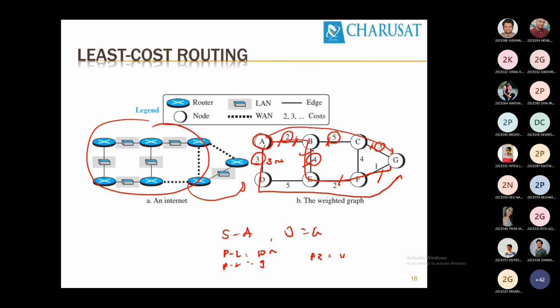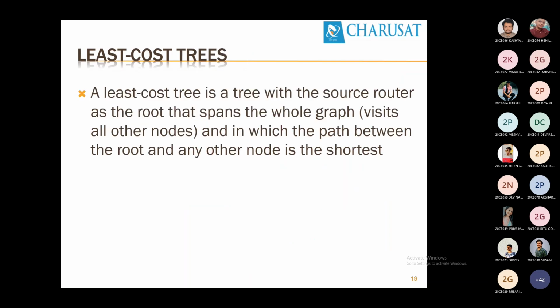I have not yet started distance vector and link state. I have just discussed how to convert this network topology into graph theory. Now, we have to generate a least cost tree. The least cost tree is a tree with the source router as the root. I kept this statement as it is from the textbook, so that it will be easy for you to understand. A least cost tree is a tree, so it will definitely be a tree. Okay, what is the characteristic of a tree?